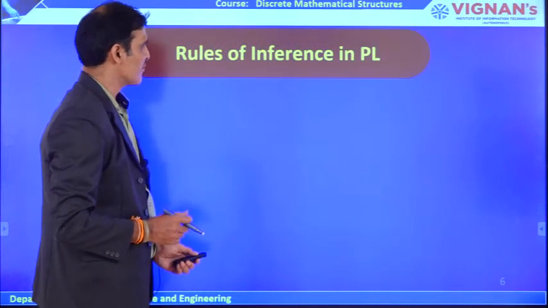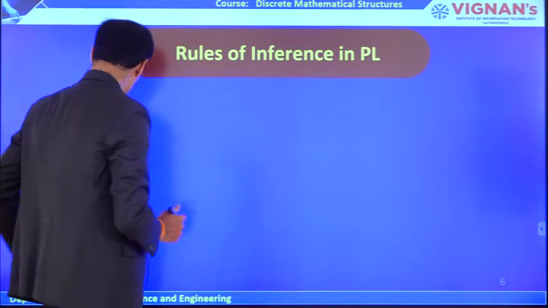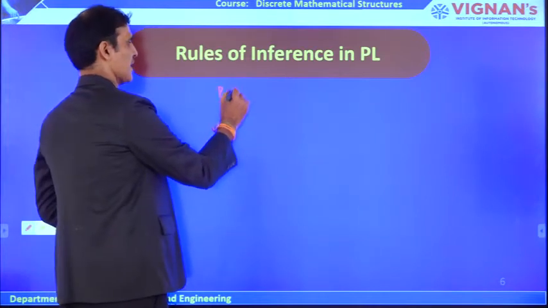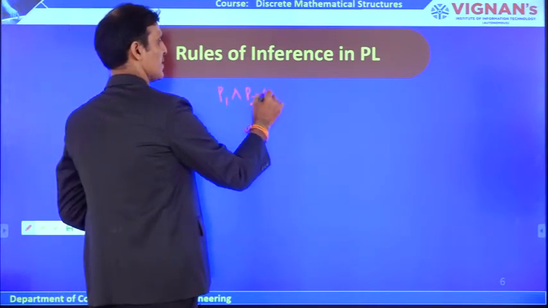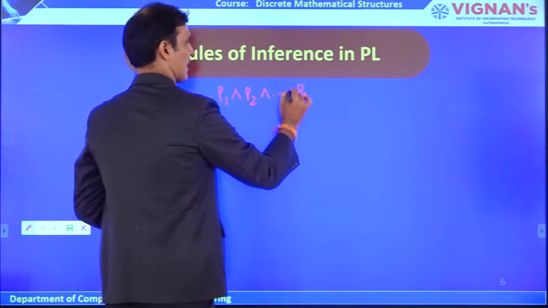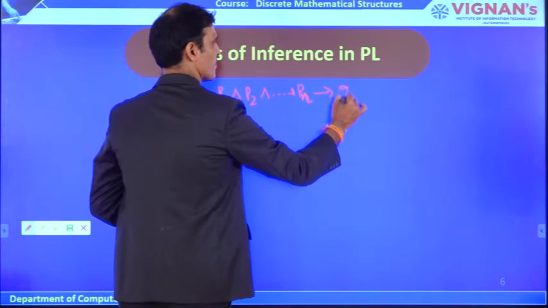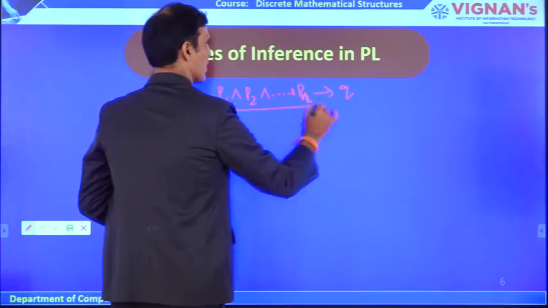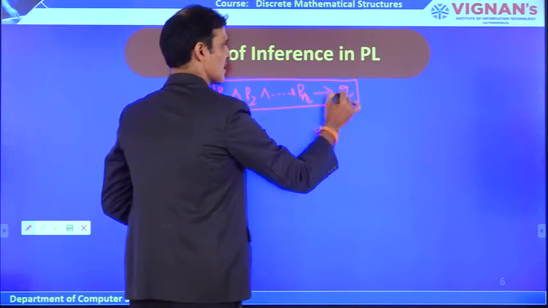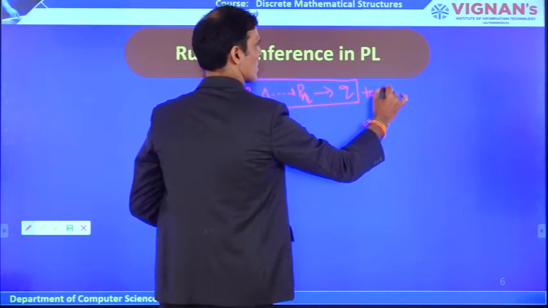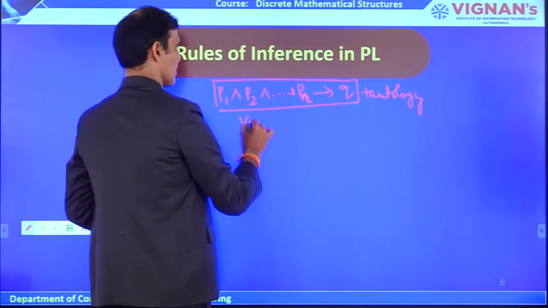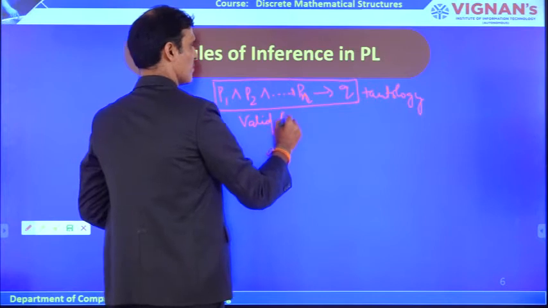So, rules of inference. Just now I said, an argument is said to be a valid argument when, if you take an argument form like this, P1, P2 and so on, Pn, and Pn implies Q, it is said to be a valid argument if you construct a truth table for this and show that it is a tautology. This is what a valid argument is.